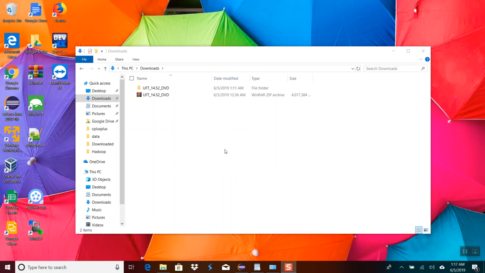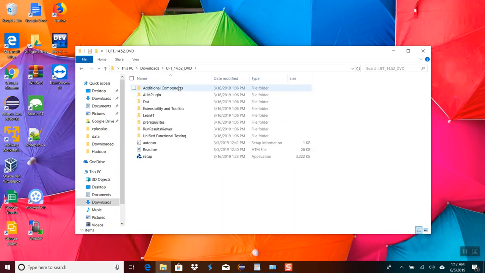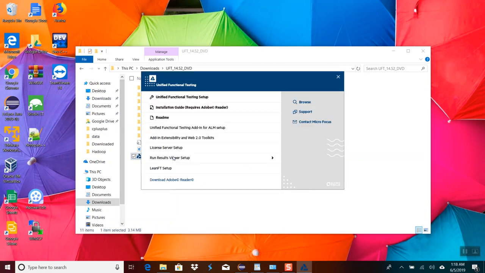So after the extraction is done, you can tell that this is a zip file and this is a folder. What you're going to do is click on the UFT folder, and then in that folder you'll see a setup file. The setup file is the one you use to install UFT. So in your case, wherever you extracted it, go to the folder and find the setup exe file. Double click on the setup exe file.